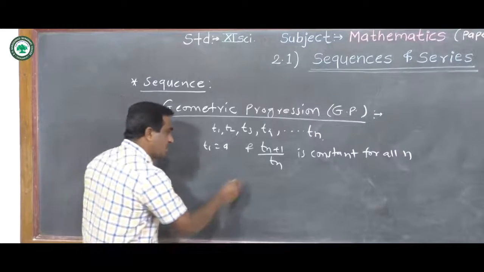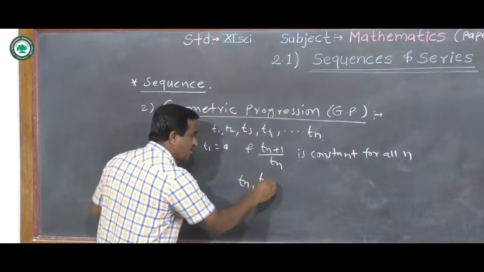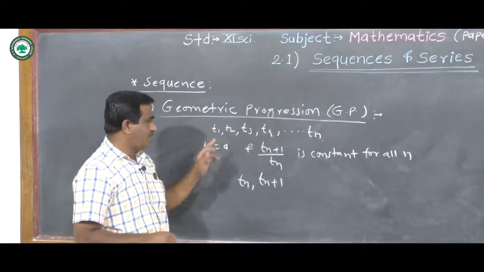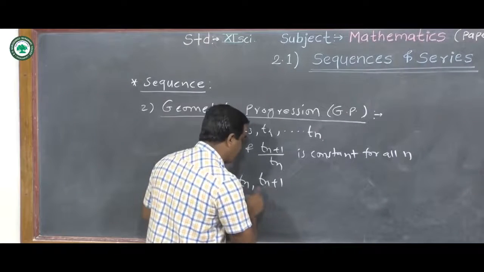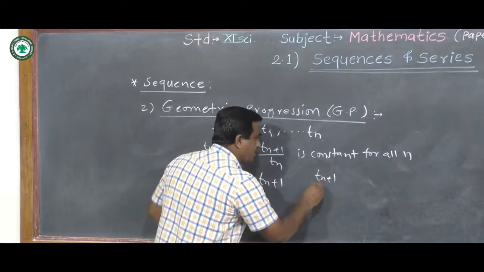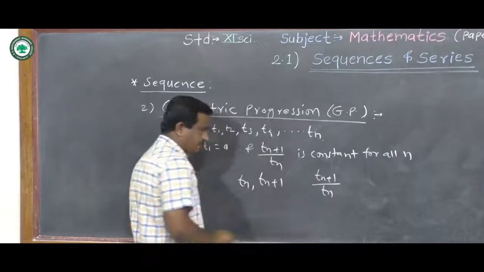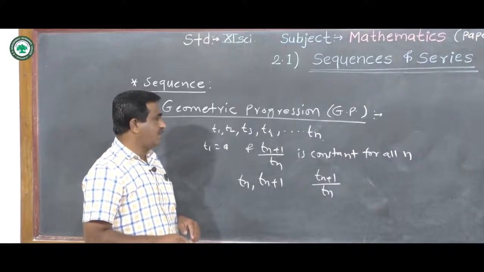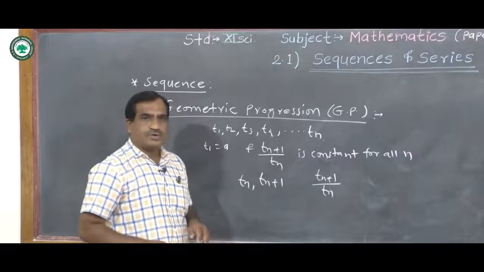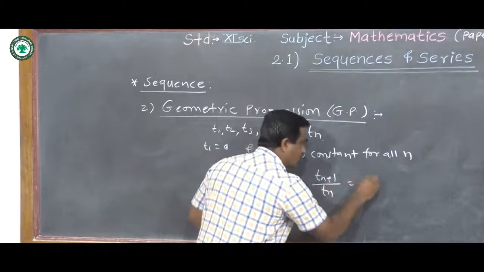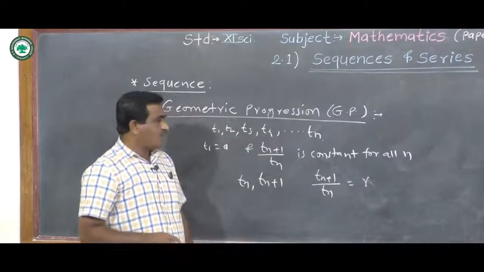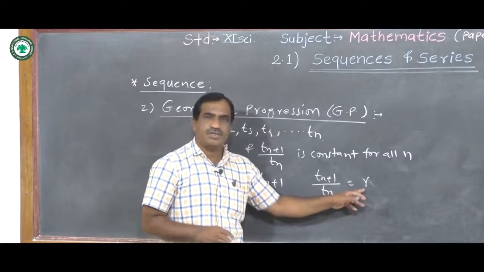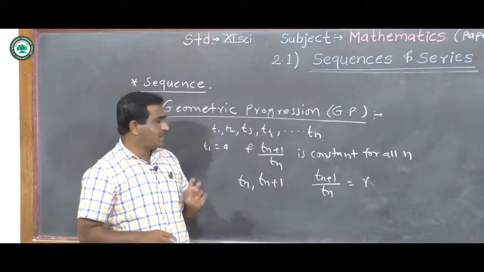That is, if we consider Tn and Tn plus 1 as any two consecutive terms of the sequence, and the ratio of these two terms, Tn plus 1 upon Tn, is constant for all n, then the sequence is called a geometric sequence, and this ratio is denoted by small r. R is equal to Tn plus 1 upon Tn, and this is called the common ratio of the geometric sequence.